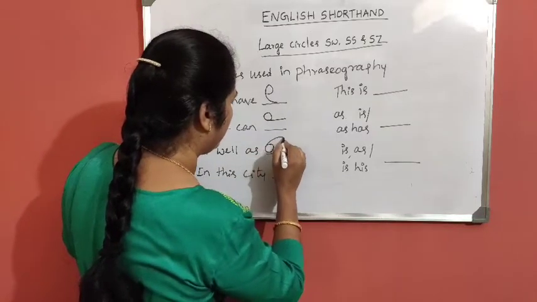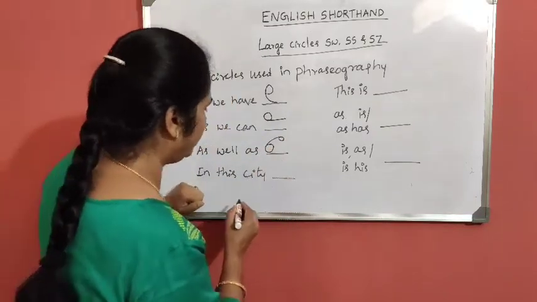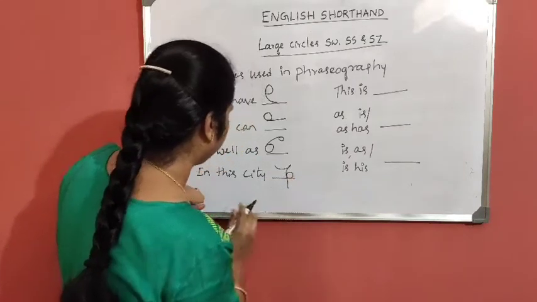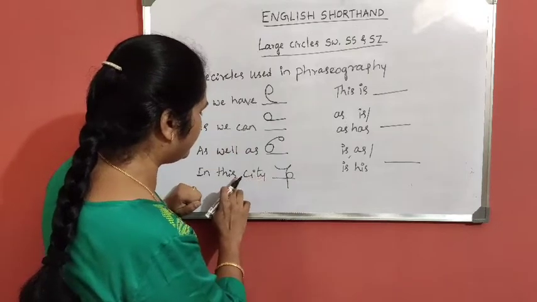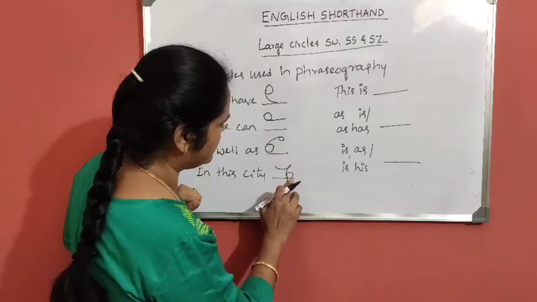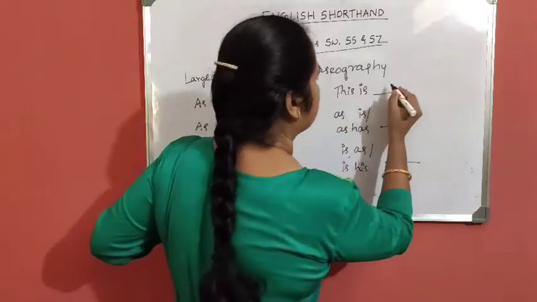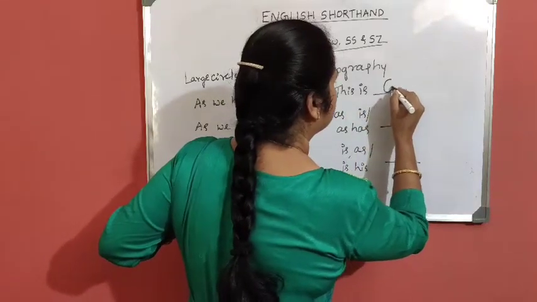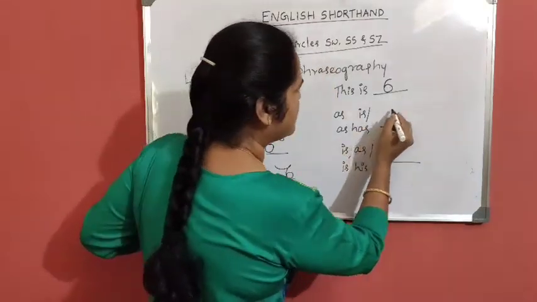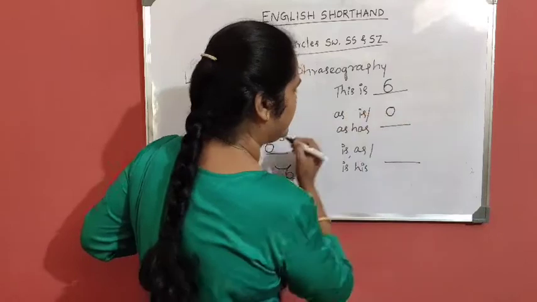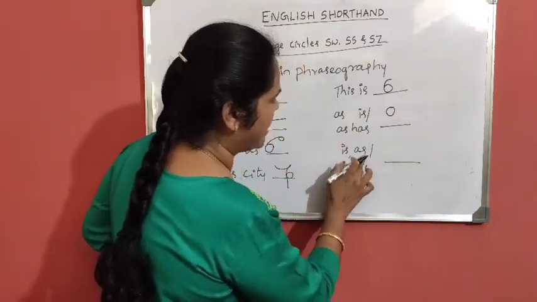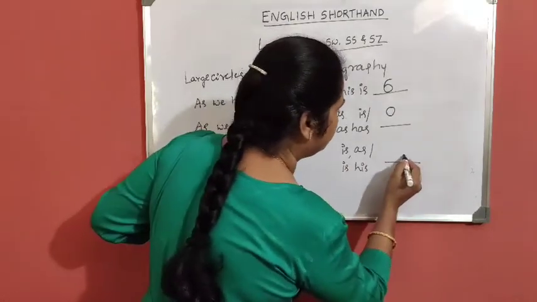In this city. Here in this city, after S, one more S has come, so there is SS circle. Then as is or as has, above the line, large circle. Is, as or is, his.